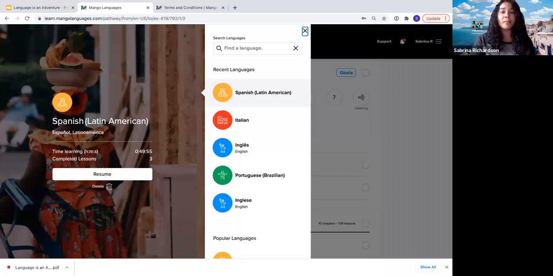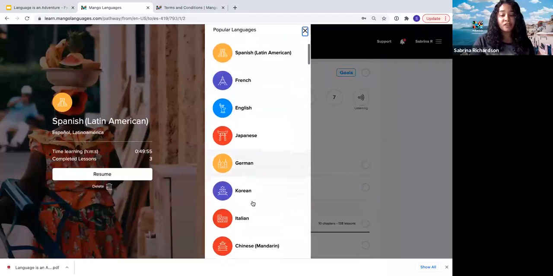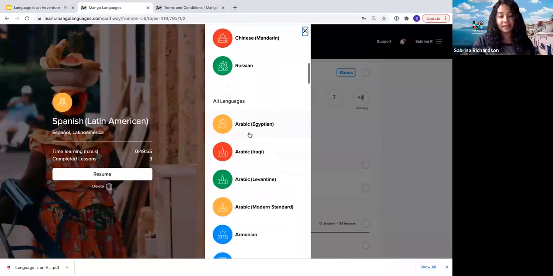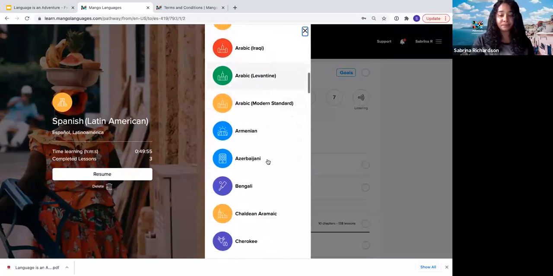The learner's 5 most recently used courses will always be highlighted here at the top. And then we have the most popular languages sectioned out. And then we, of course, have everything listed alphabetically. For some languages, we do have multiple dialects. So you can see here for Arabic, for example, we have Egyptian, Iraqi, Levantine, and Modern Standard. So if you see anything listed in parentheses, those are the languages that we have additional courses in.